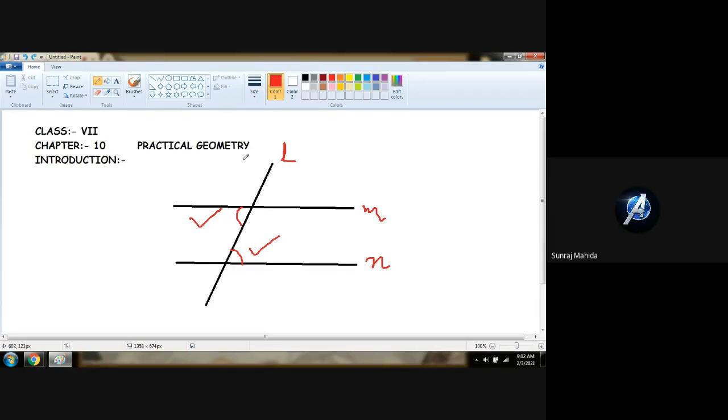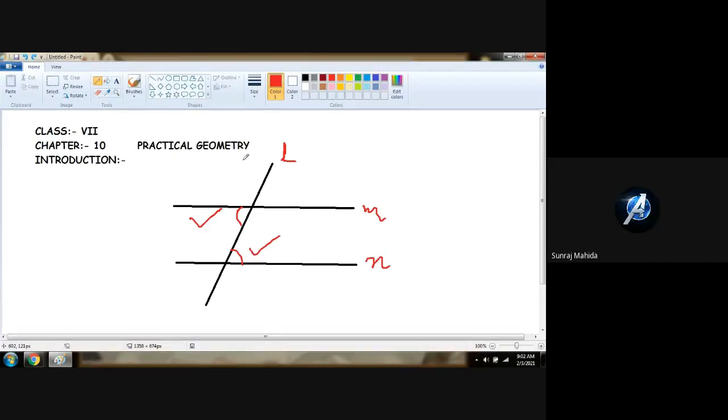Protector. Protector and then scale. Sir, triangle? We do not require set square. Set square and divider are of no use. Let me clear you. For doing this practical geometry, we will be required with scale, pencil, rubber, then